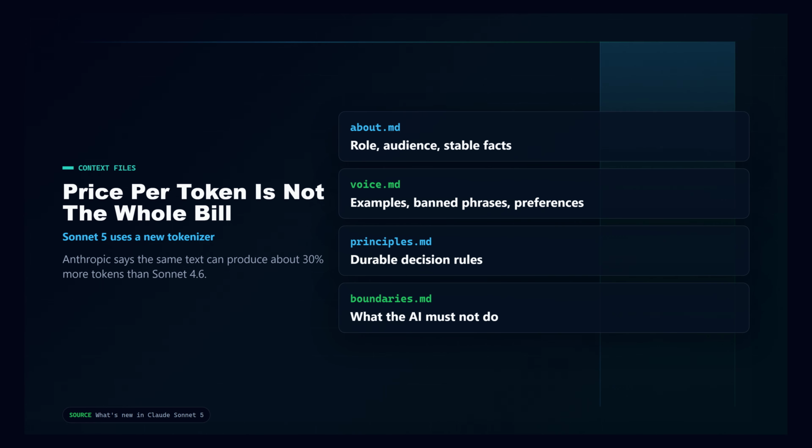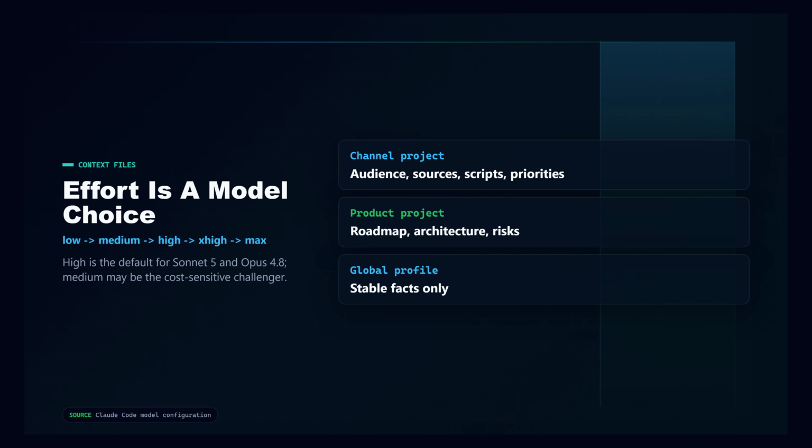Sonnet 5 also changes the cost math in a way that is easy to miss. Anthropic says it uses a new tokenizer, and the same text can produce about 30% more tokens than Sonnet 4.6. So do not compare price cards and call it done. For coding agents, you need token logs, retries, test loops, and interruptions. Effort is the hidden model choice.